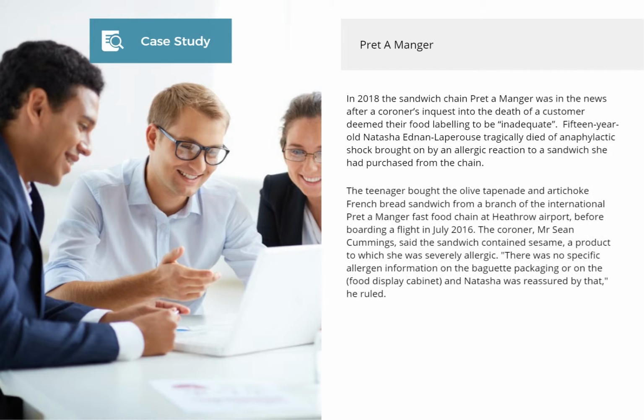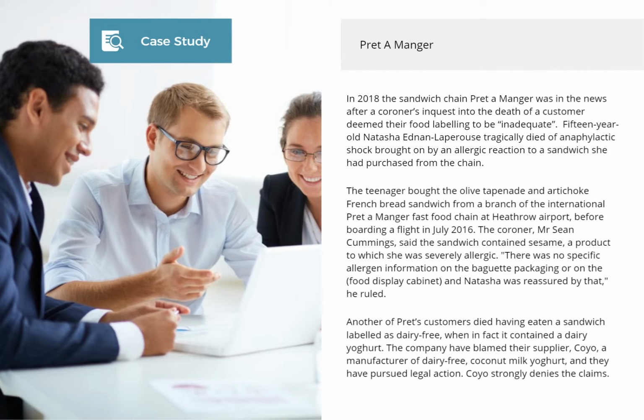Case study. Pret-a-Manger. In 2018, the sandwich chain Pret-a-Manger was in the news after a coroner's inquest into the death of a customer deemed their food labeling to be inadequate. 15-year-old Natasha Ednan-Laperouse tragically died of anaphylactic shock brought on by an allergic reaction to a sandwich she had purchased from the chain. The teenager bought the olive tapenade and artichoke French bread sandwich from a branch of the international Pret-a-Manger fast food chain at Heathrow Airport, before boarding a flight in July 2016.